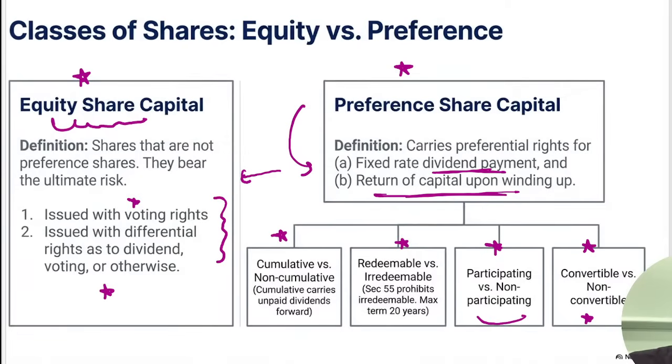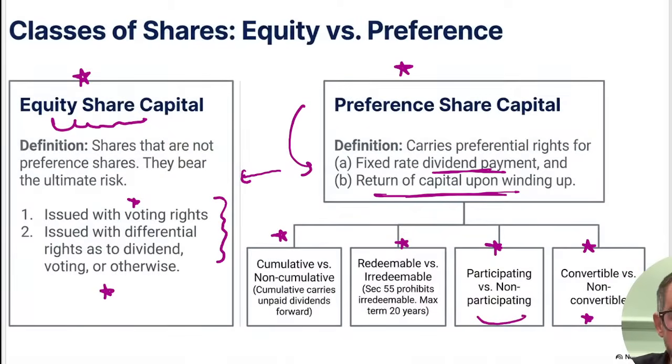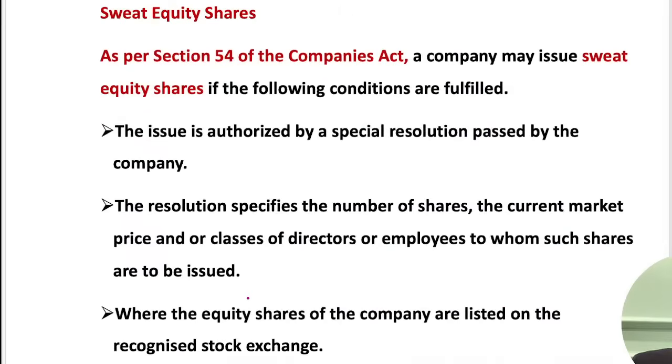This partnership firm maximum, what was mentioned here, it is 20. Okay, I'll check this one. This is actually I have taken from the book only, but we'll confirm this one. Just allow me 1 minute. Max 10. Okay. I need to cross check that one. In banking, it is 10 and this 20. But I need to cross check that one. So, Seal sir, please do mention this question in the group just after the session. We'll check if there is any change.